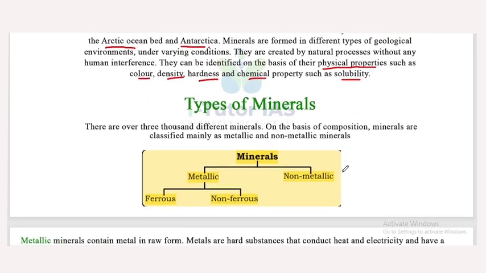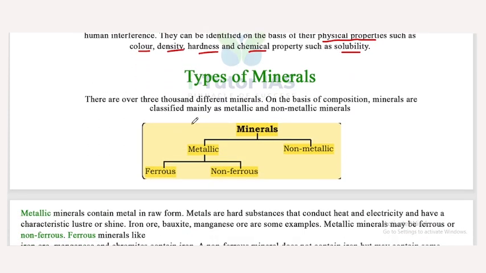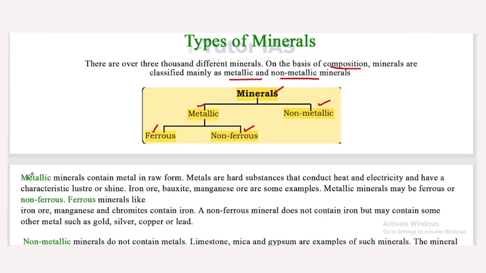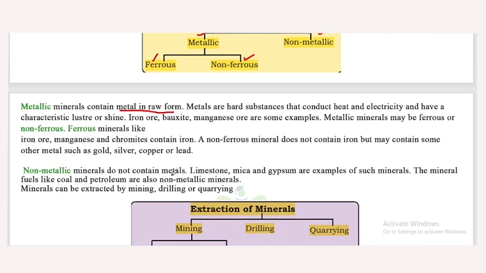Now, types of minerals. There are over 3000 different minerals. On the basis of composition, minerals are classified mainly as metallic and non-metallic minerals. The metallic minerals are then again classified into ferrous metallic minerals and non-ferrous metallic minerals. Now, what are metallic minerals? Metallic minerals contain metal in raw form.